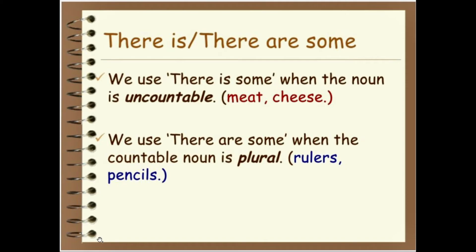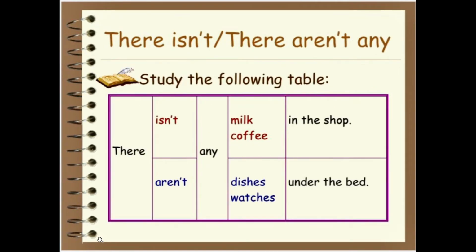We use there is some when the noun is uncountable. For example, meat and cheese. These nouns are uncountable nouns. We use there are some when the countable noun is plural. For example, rulers, pencils.